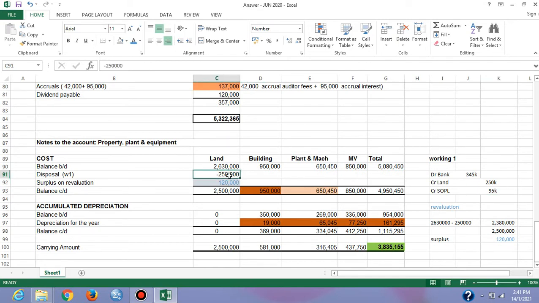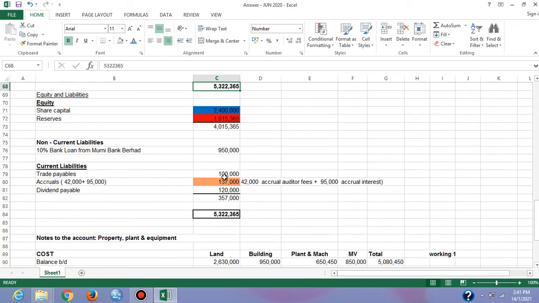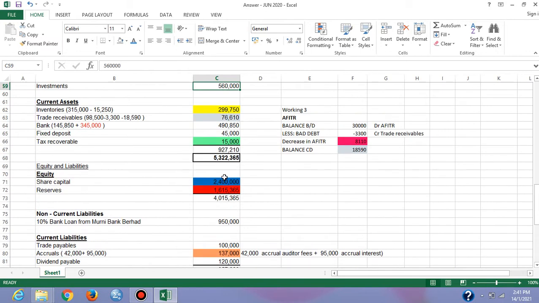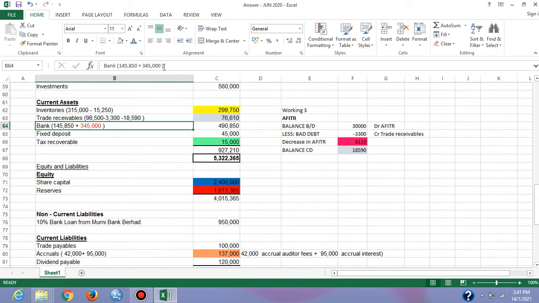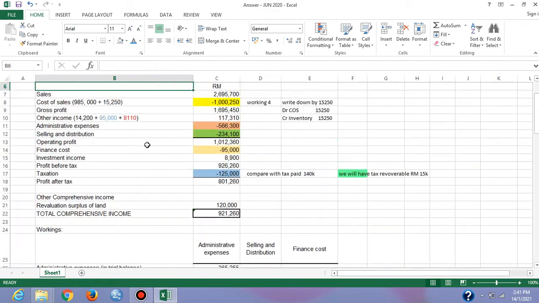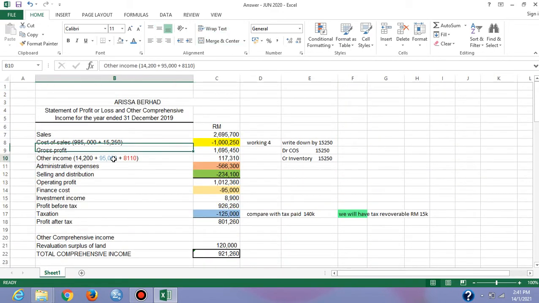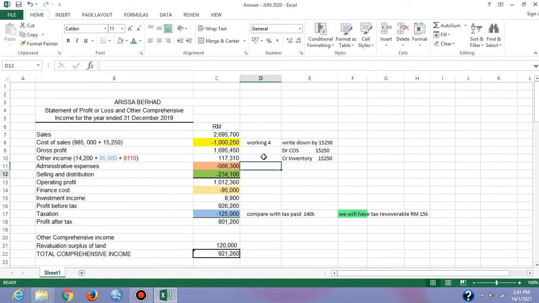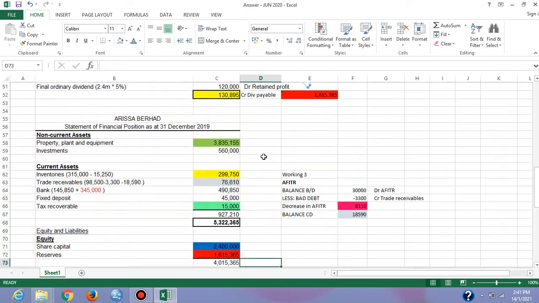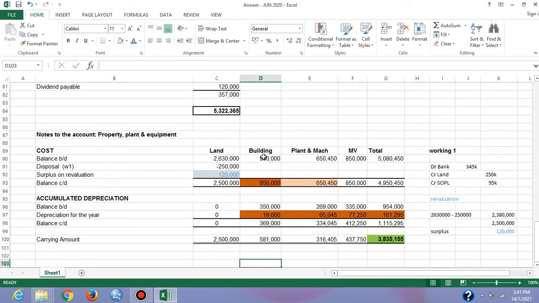So you have to record the disposal, negative 250,000. We have to include our cash consideration here, bank 345,000, and also one more thing, the gain from disposal of the land amounting to 95,000. So that is the information about the disposal of the land.